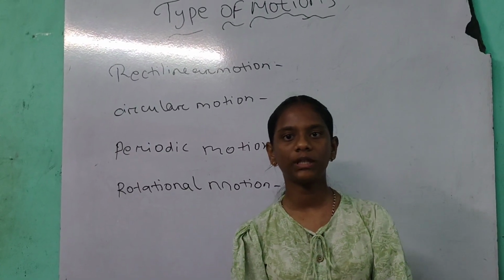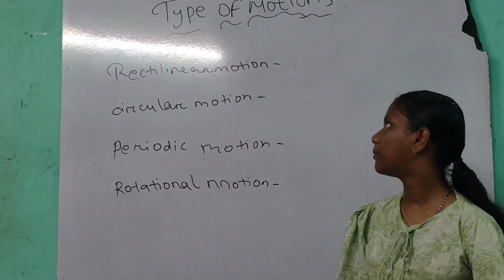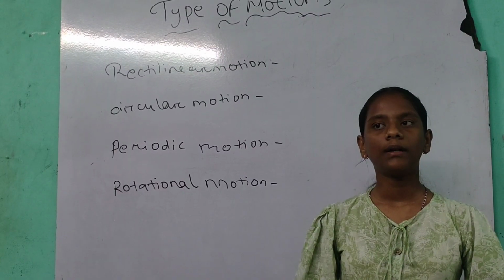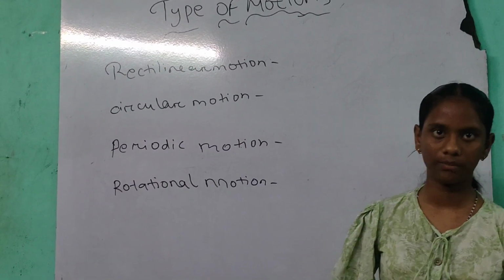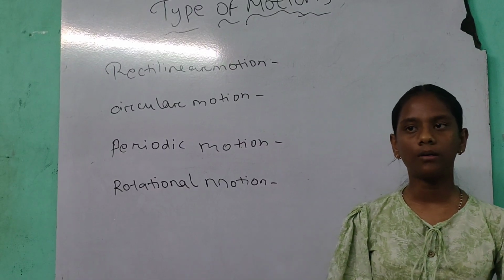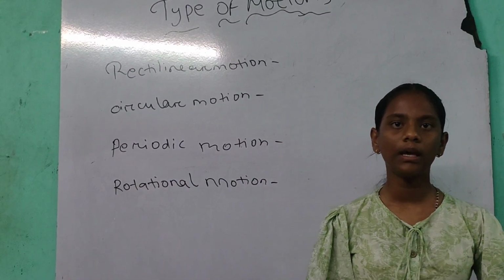Good evening everyone, I am Nisha from class 7. Today I am going to teach you some types of motion. There are 4 types of motion: rectilinear, circular, periodic and rotational motion. First one is rectilinear motion. What is rectilinear motion? The motion of an object in a straight path is called rectilinear motion.